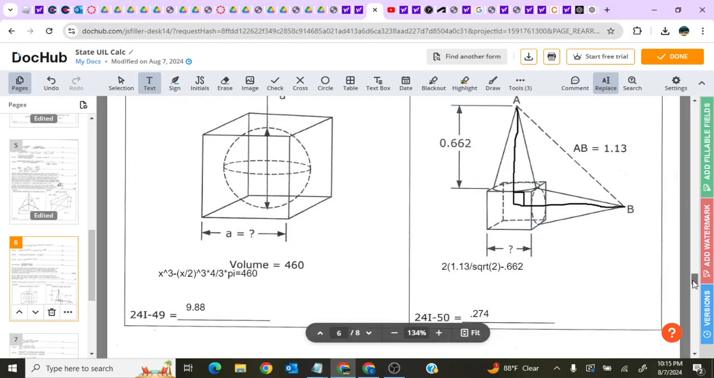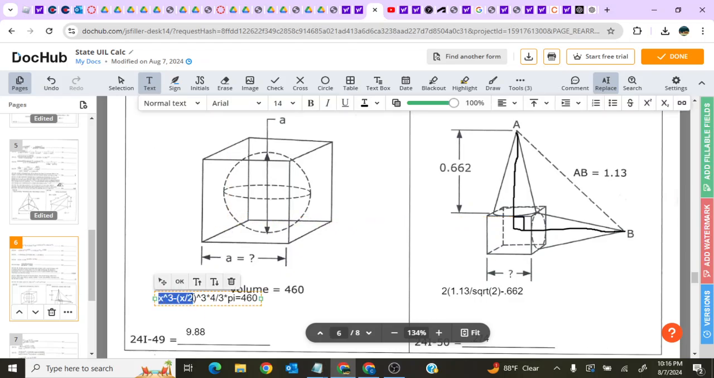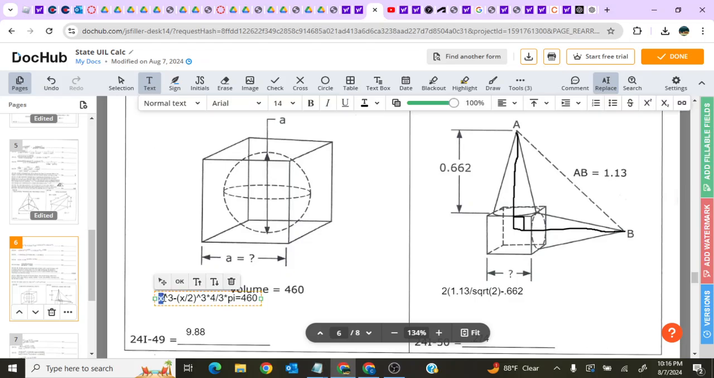49. You're given the volume and you have a cube with a spherical cavity. So let's do the equation for volume of this stuff and assign it to 460. Volume of a cube is your unknown a cubed. You should know that. Since it's a cavity, you have to subtract the volume of the sphere that's formed. Volume of the sphere is going to be your diameter, which is also a, over 2 cubed times 4 over 3 pi. And that value gets you 460. Do that and you'll get an a value of 9.88.